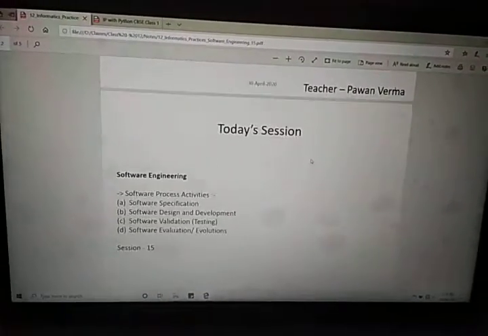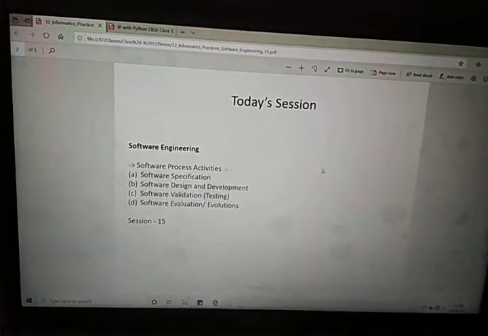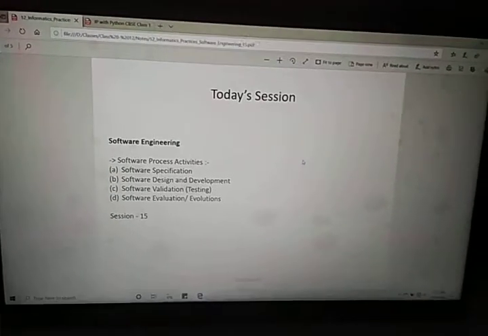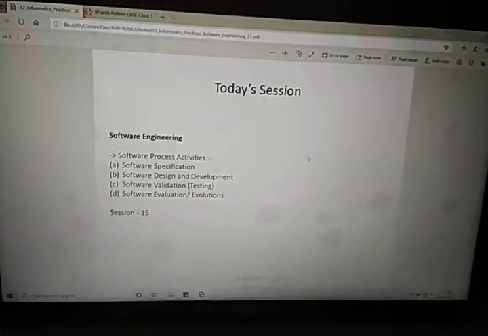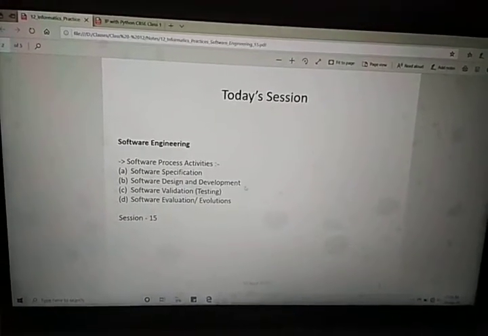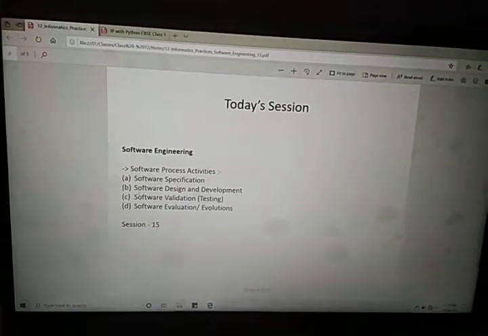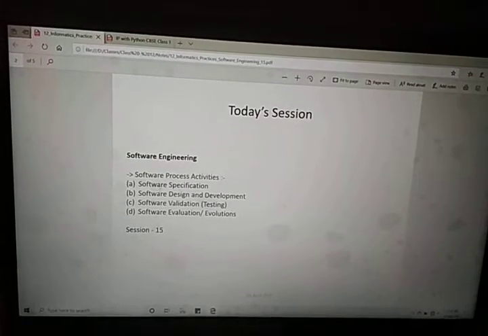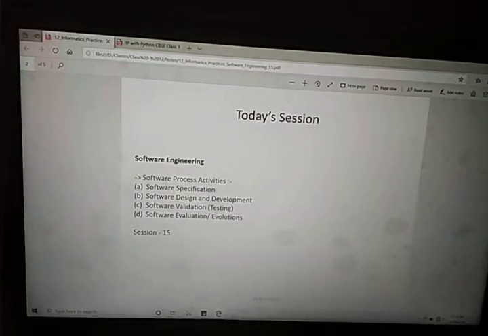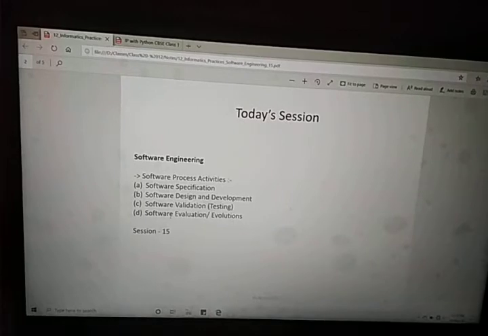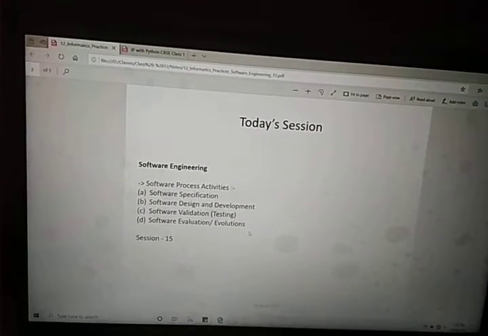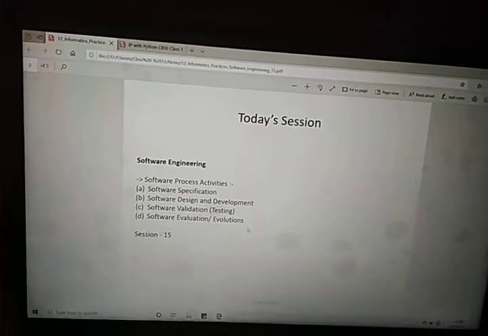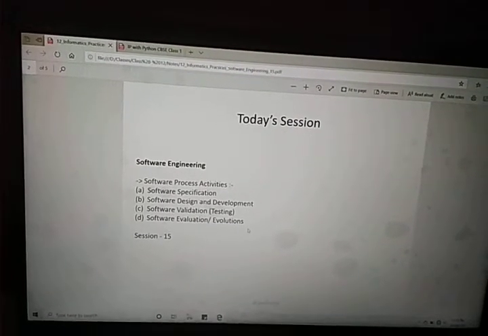Okay, so today, as per the syllabus, we are going through software process activities. Suppose any question comes in your exam, write about software process activities, then you have to write these 4 points: software specification, software design and development, software validation, and software evaluation or evolution. This means that the same thing you have studied, you have to change the wrapper and write in this way.